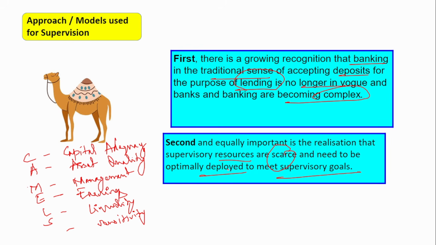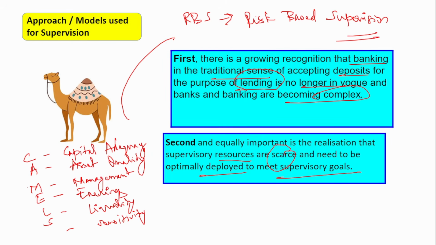For that purpose also the supervision has been changed, and now if you see, it is the RBS supervision. This is called the risk based supervision. So RBS supervision is being currently followed by the Reserve Bank of India. So from the CAMELS approach, we have shifted to the risk-based supervision mainly for these reasons. That is, banking has been becoming complex, and it's very difficult for one supervisor to supervise all the banks. So in order to make it efficiently supervised, this approach has been selected by the Reserve Bank of India.